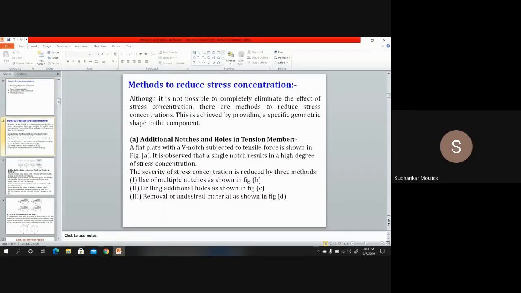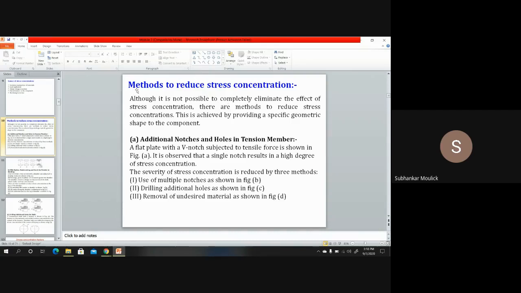So in today's class, if possible, we will try to solve numericals also. That's why, as you have seen in your official WhatsApp group, I told you to keep your design data book ready if required, because today we will need that design data book to solve some problems. Fine. Okay.